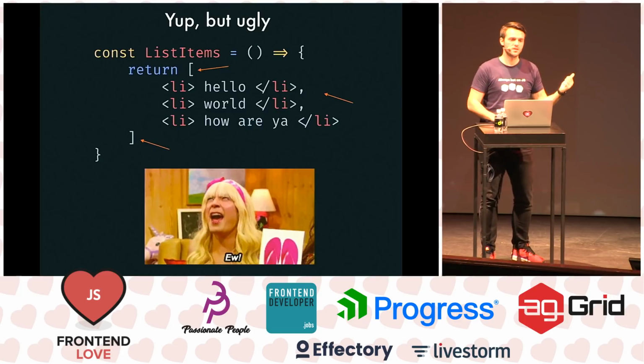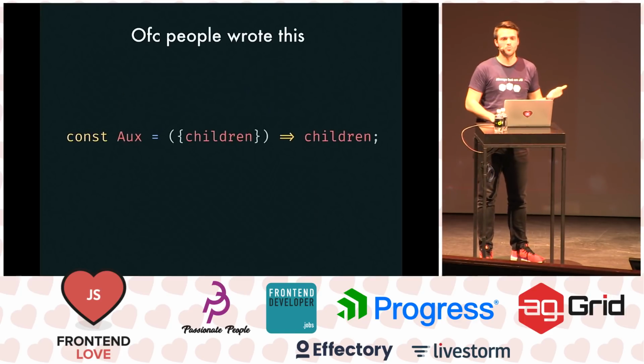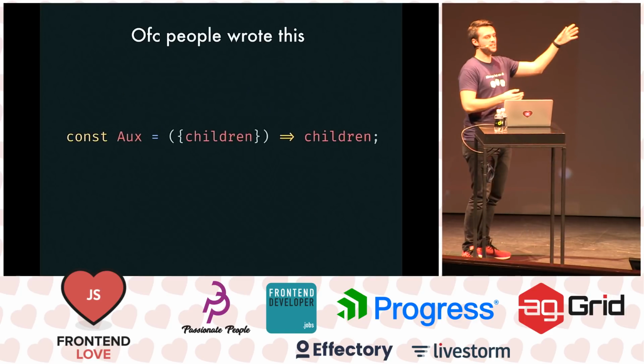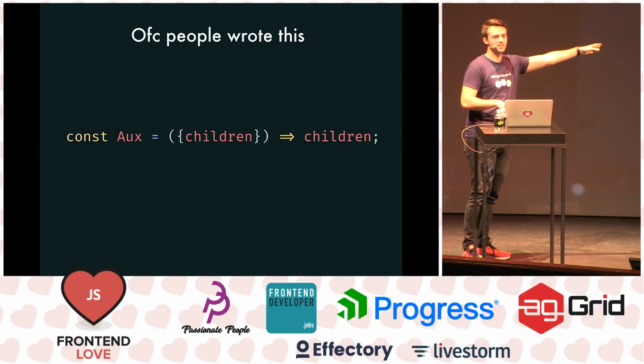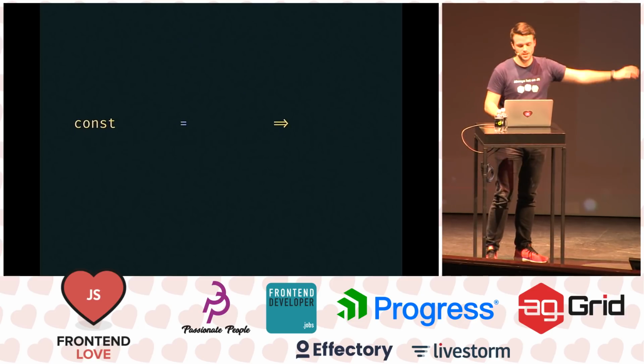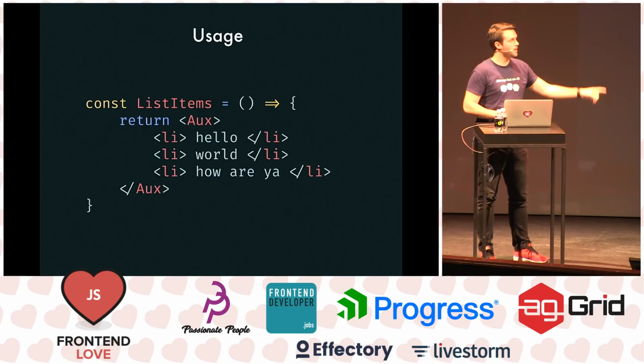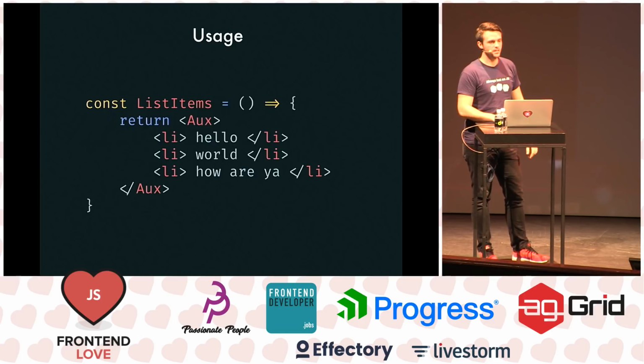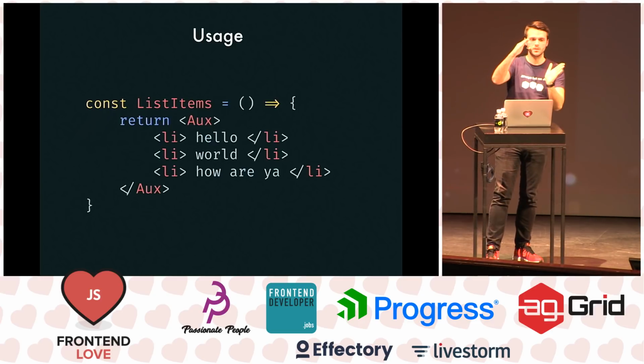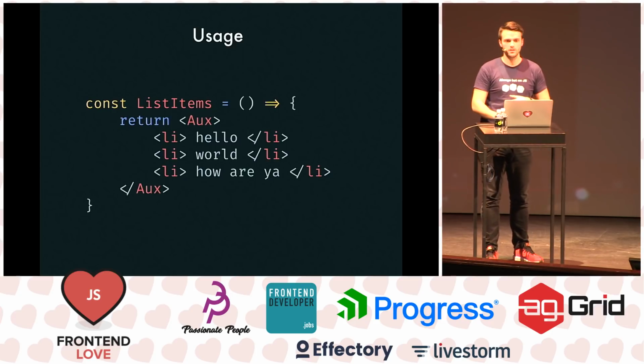So of course, when they announced this, the community went in and wrote this component called aux, and it's just taking the children and returning the children. So you can use it instead of the array, and somehow, magically, it works. So if I wrap these list elements with aux, it will work, and it will just return those elements without the wrapper, without the array, and so on.